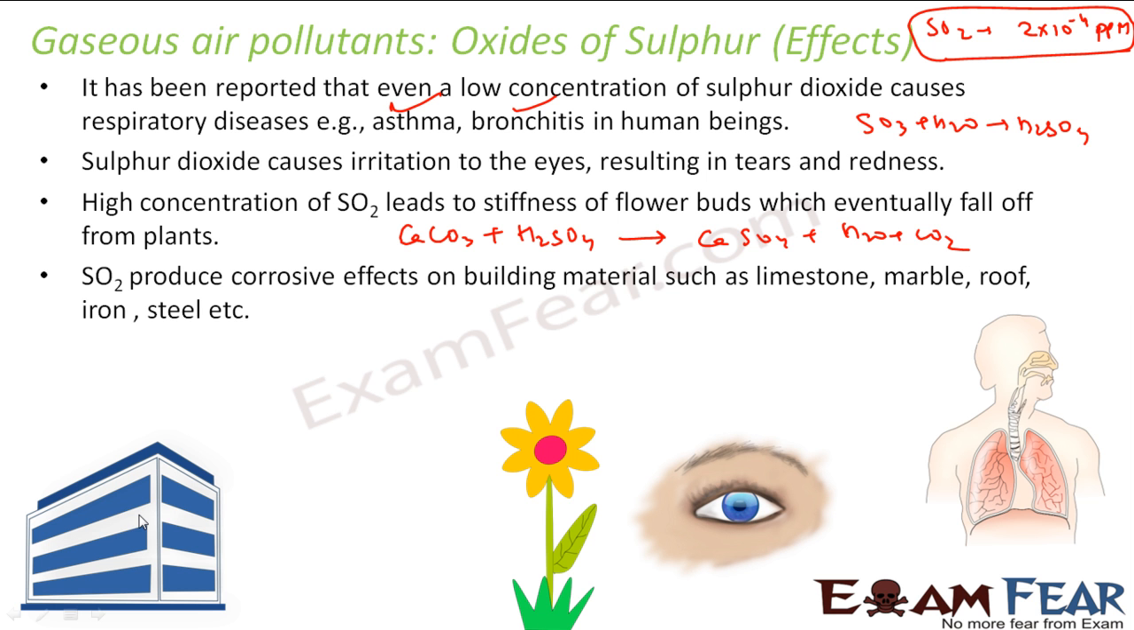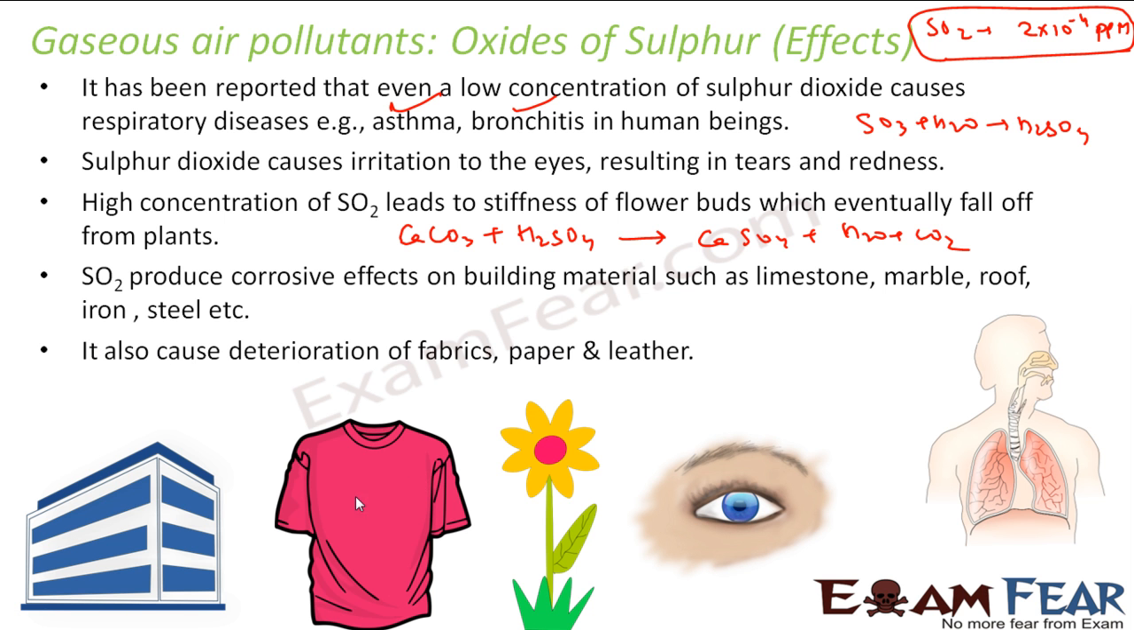So these buildings are corroded because of sulfur. It also causes decoloration of fabrics, paper, leather. So all these get decolorized because of sulfur. So these are my effects of sulfur, right? So you get asthma, bronchitis, redness in eyes, the flower falls easily, the building corrodes, the paint deteriorates.